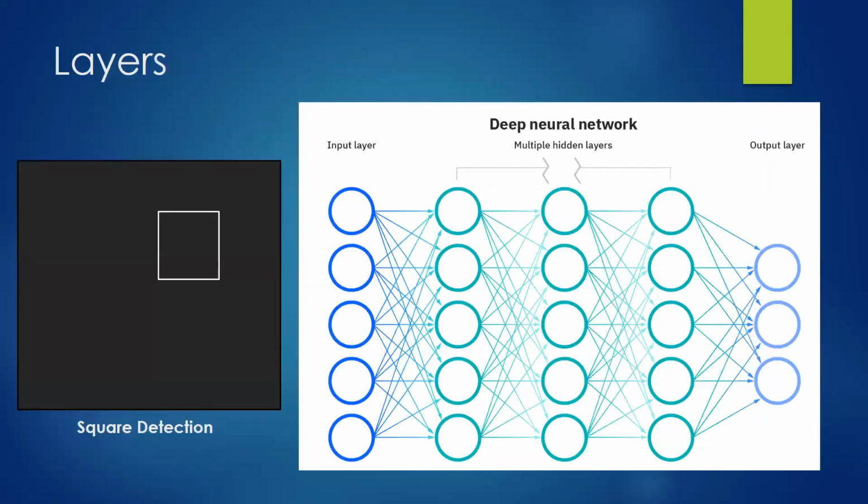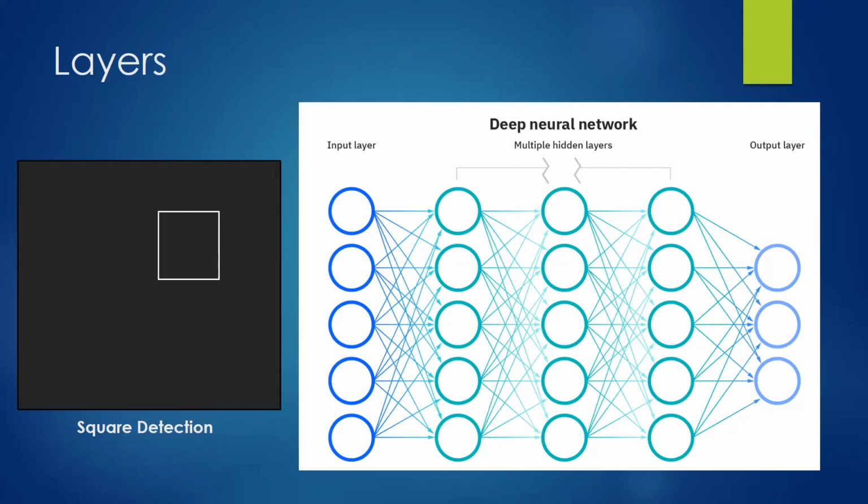This brings up the next step. Now that we know how each of these neurons are connected together, which was that function we talked about a bit earlier, what do each of these layers mean? How can we interpret this in an easy way? Well, one easy way to think about it is in the square detection situation. It's very unlikely that a situation will ever be this simple, but this is just one way of viewing it.